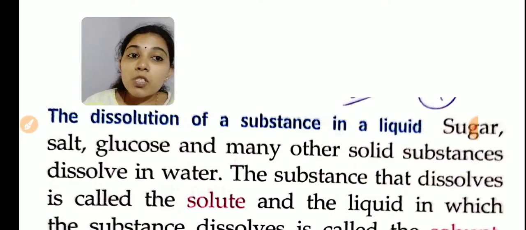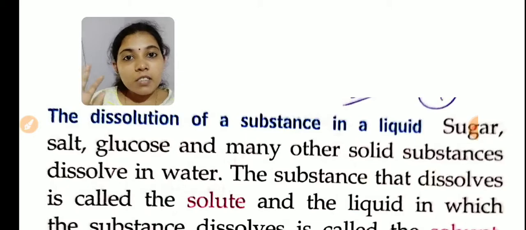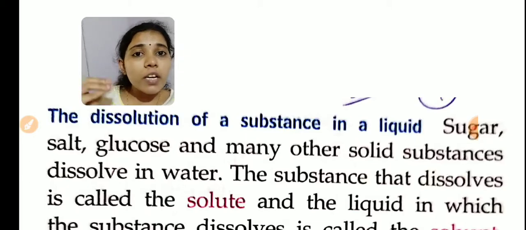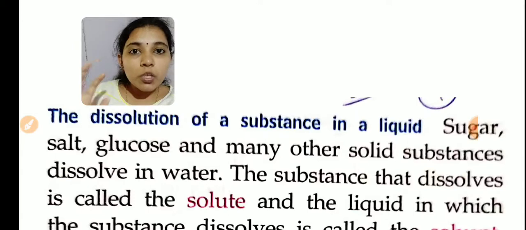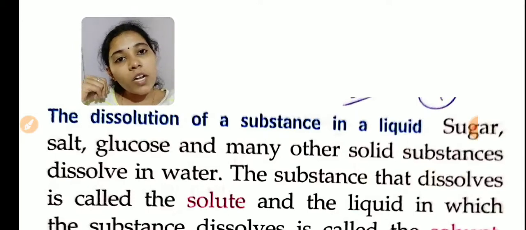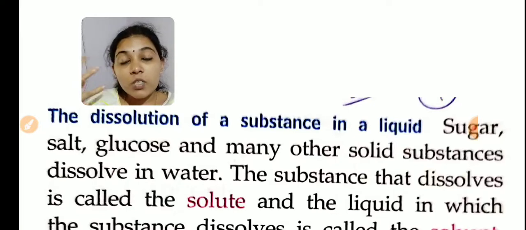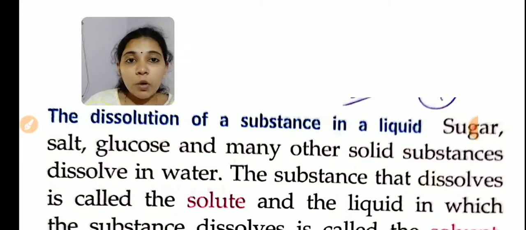Then the substance that dissolves in water is called a solute. What is a solute? Any substance that is dissolving in water. For example, sugar is dissolving in water, so sugar is known as solute, or salt is dissolving in water, so salt is known as solute. So what do you mean by solute? The substance which is dissolving in water is called solute. Not only in water, any substance that is dissolving in a liquid is called solute.